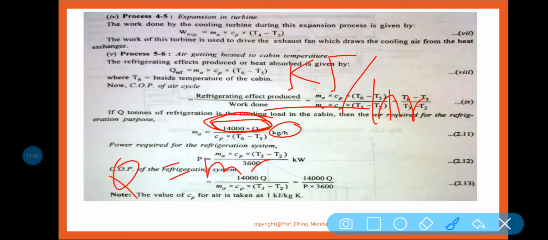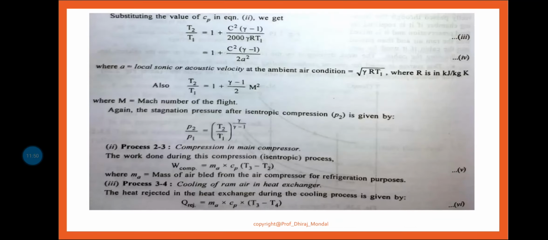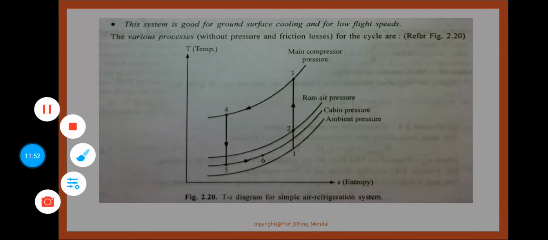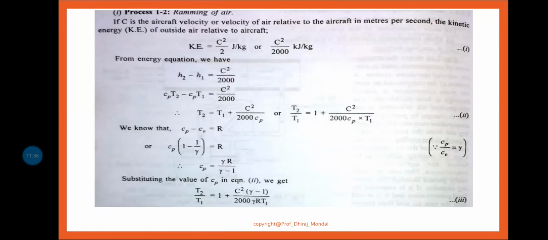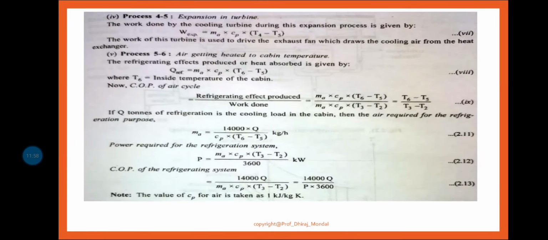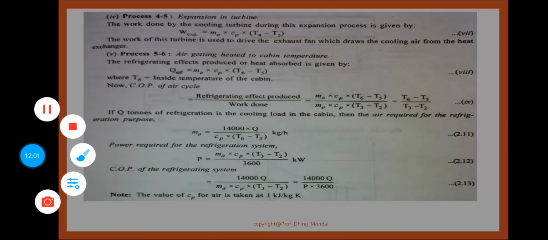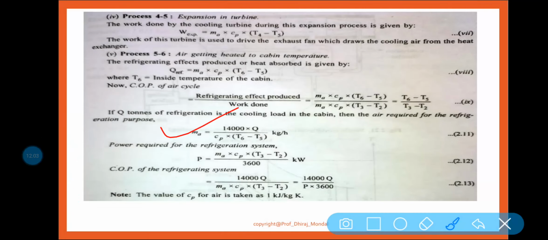Q is equal to mCp delta T, and delta T means it is T6 minus T5, because in the cabin, this is your cabin, whatever effect we are getting is the temperature difference. Now in mCp delta T, the mass flow rate is equal to 14,000 Q by Cp into T6 minus T5. Very important formula for solving the numerical.